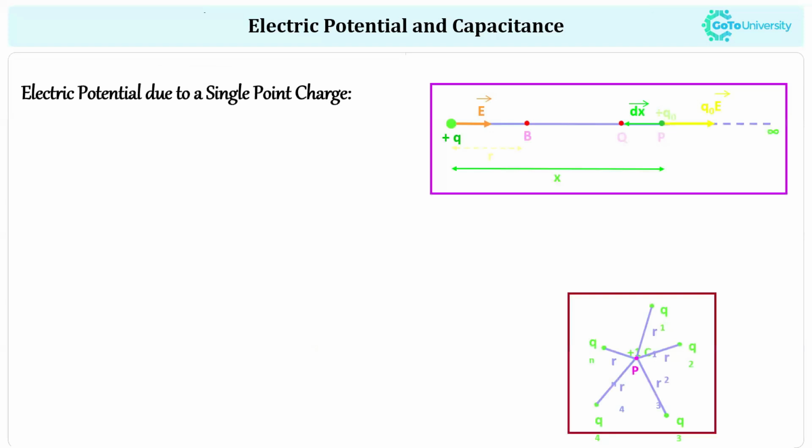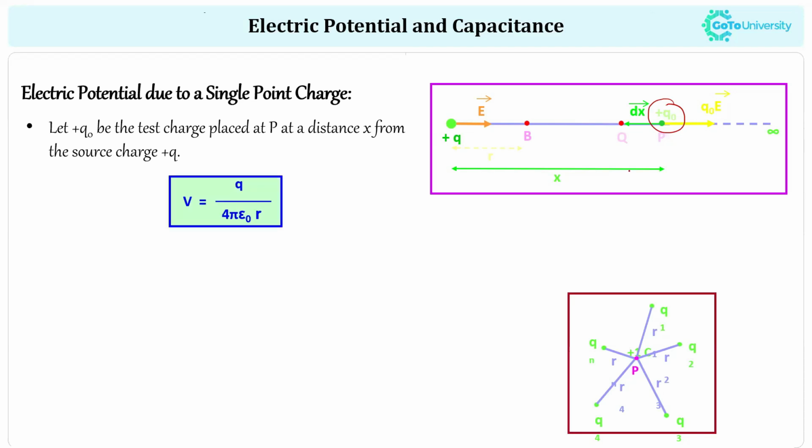Now we are going to see how we calculate the electric potential for different cases. When we are calculating the electric potential due to a single point charge, the formula is Q divided by 4 pi epsilon naught r.